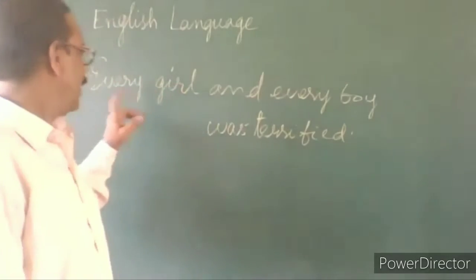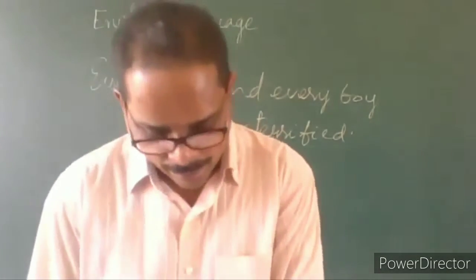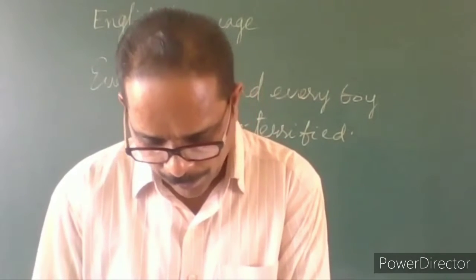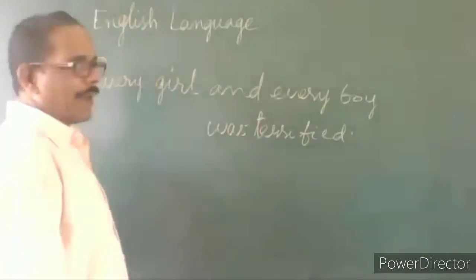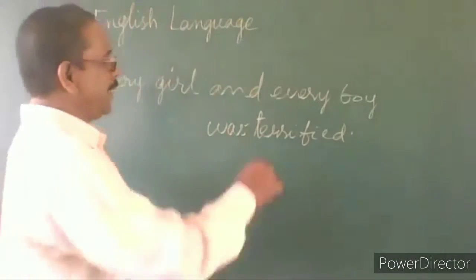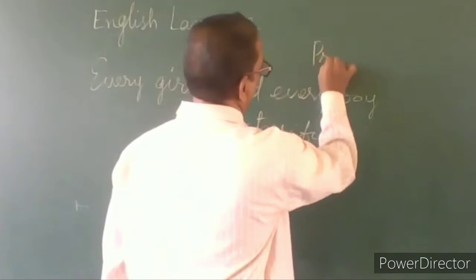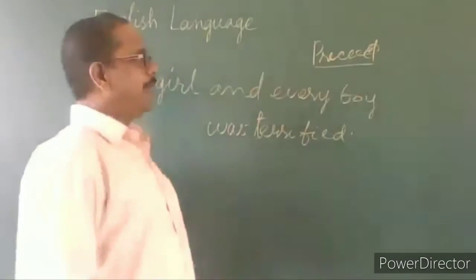What is that? If two singular subjects are preceded by "each" or "every" (preceded means what?